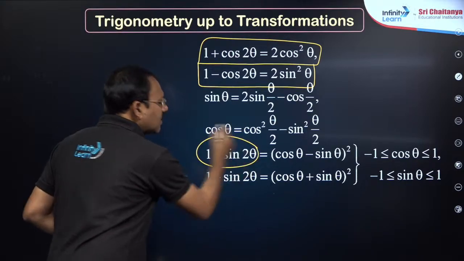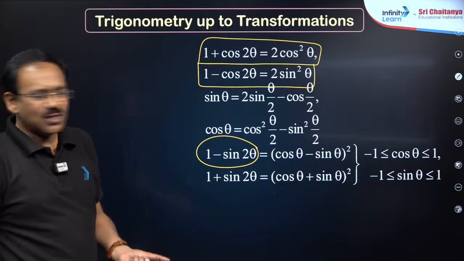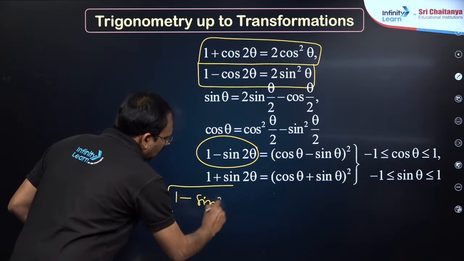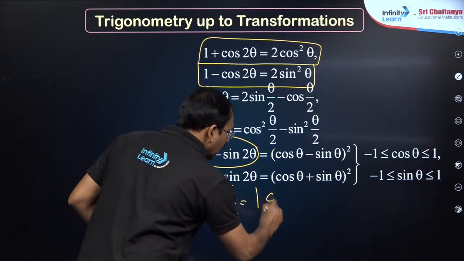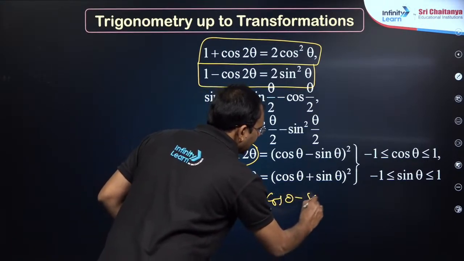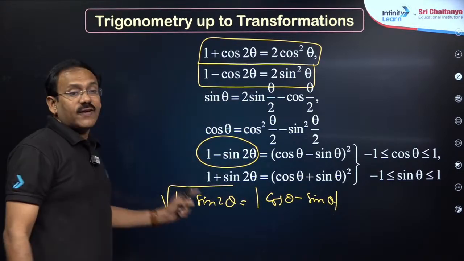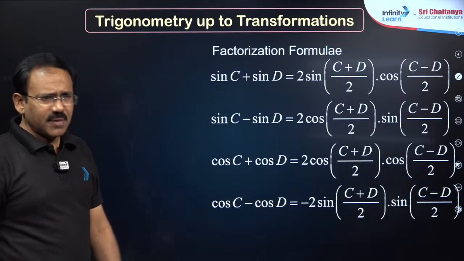Whenever you see 1 minus sin 2 theta, you can write it as cos theta minus sin theta whole square. It's very important. Square root of 1 minus sin 2 theta is square root of cos theta minus sin theta whole square, which becomes modulus of cos theta minus sin theta. Don't forget to put modulus. Root of x square is mod x. Next, my dear friends, transformations.